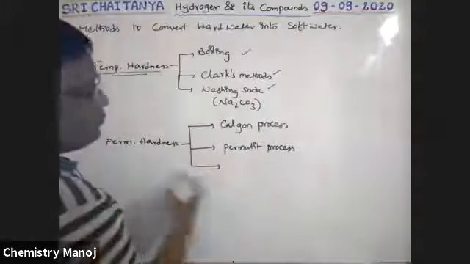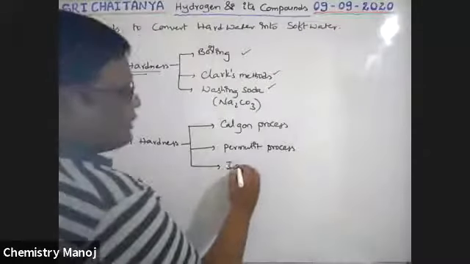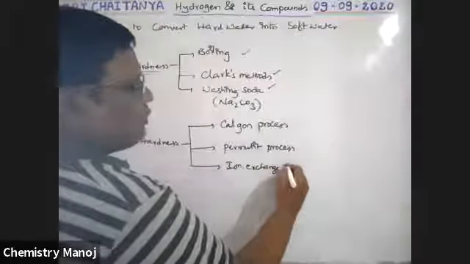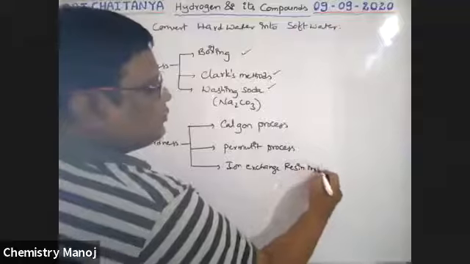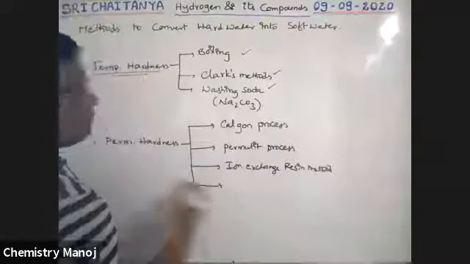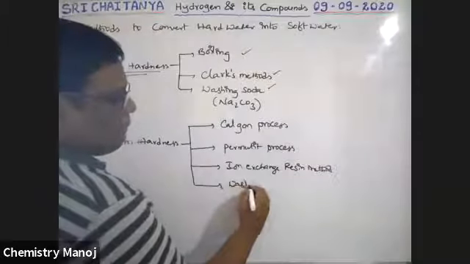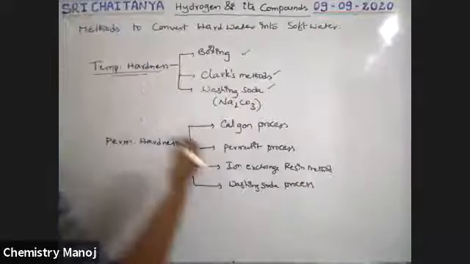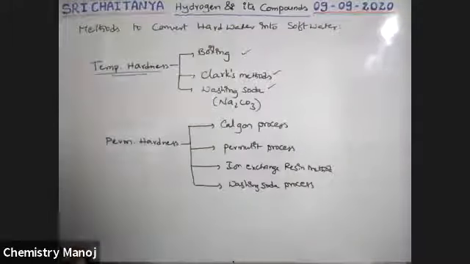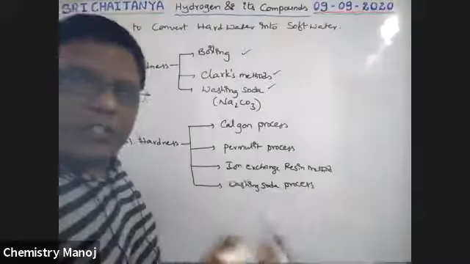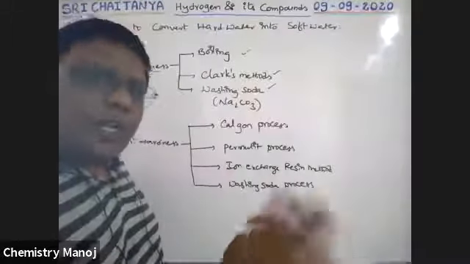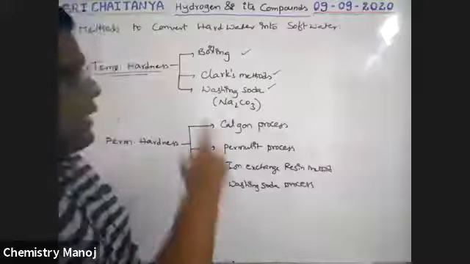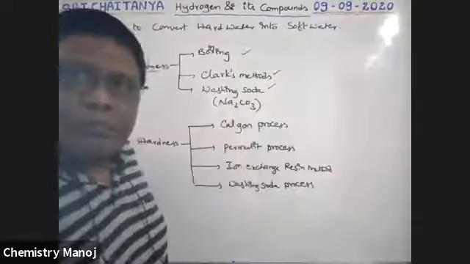And the third one is the ion exchange resin method, and also the washing soda process. That means the washing soda process is also useful to convert permanent hard water into soft water. That's why Na2CO3 is used to convert both temporary and permanent hard water into soft water. So these are the different techniques, guys. Let us discuss one by one.